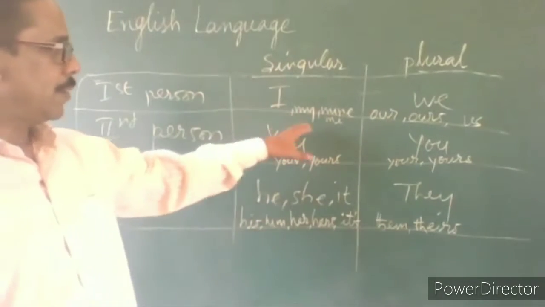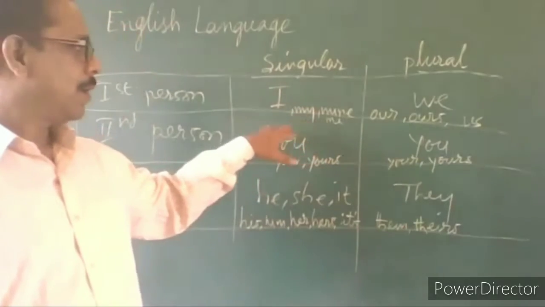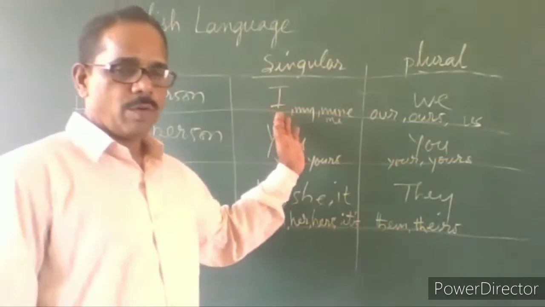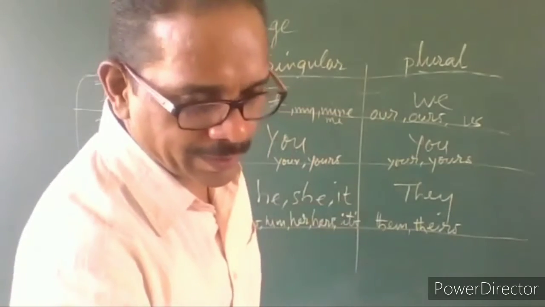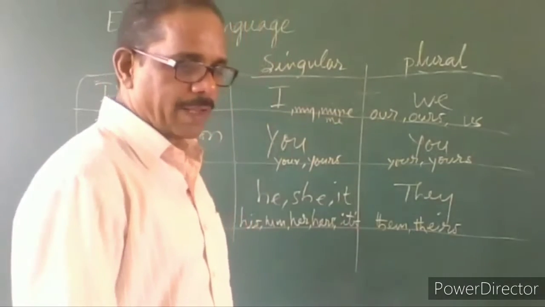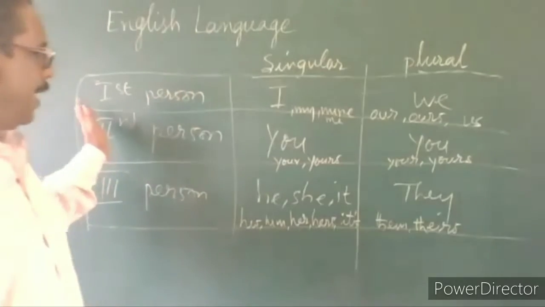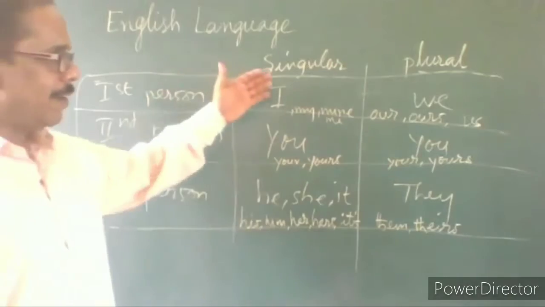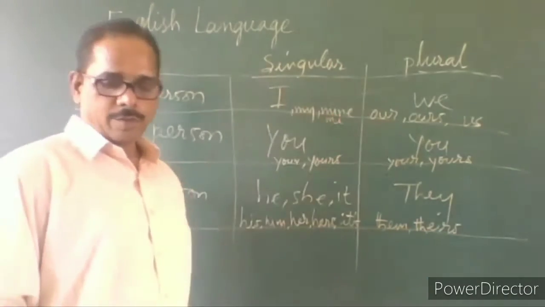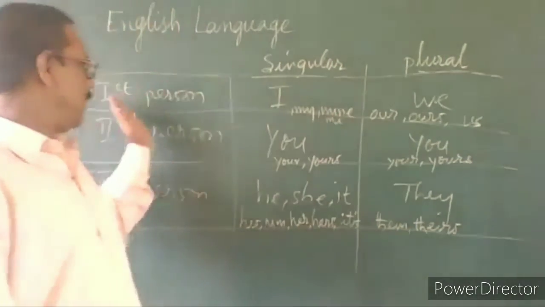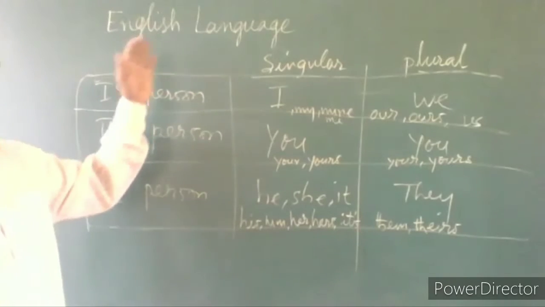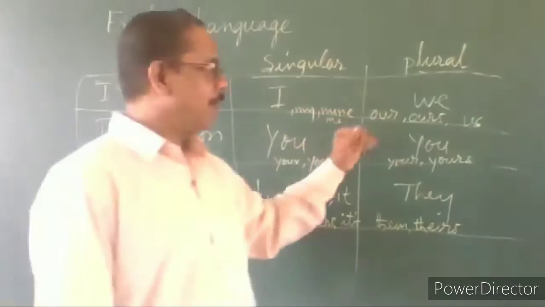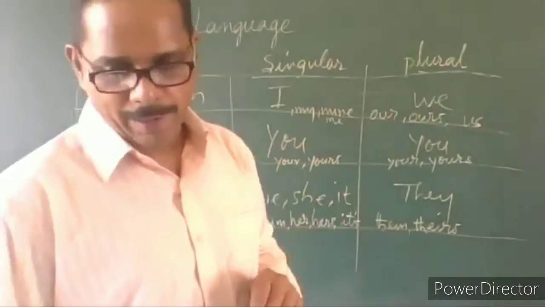I think you may know it. If you know it, you can just record. If you do not know, please take note of it. So these are the first person, second person, third person, singular, plural. So when the subject is singular, the verb also should be singular. When subject is plural, verb also should be plural.